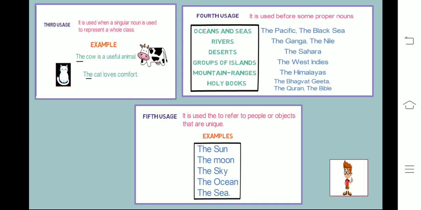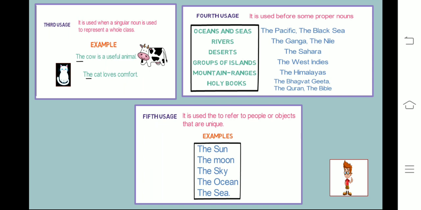Okay. Third usage here, it is used when a singular noun is used to represent a whole class. For example, the cow is a useful animal. Here we are talking about the whole class of cow. So the is used. ठीक है. The cat loves comfort. Here we are talking about the whole class of cat. That's why the is used.